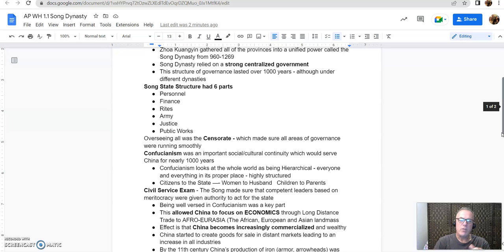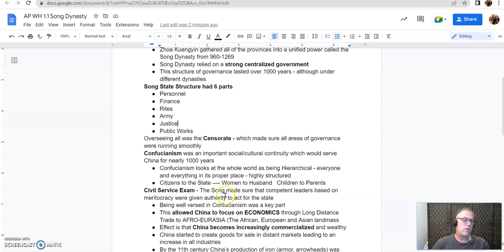Women, if they were an empress, would obviously have a strong say, but her guidance, and we see Empress Zhu does quite a bit of writing to other ladies in China who are in higher positions by their family, and says you need to fall in line where you belong in society. And if you do that, you'll be happy. So it's hierarchical. Everyone and everything is in its proper place. Citizens submit to the state, women submit to husbands, children to parents.